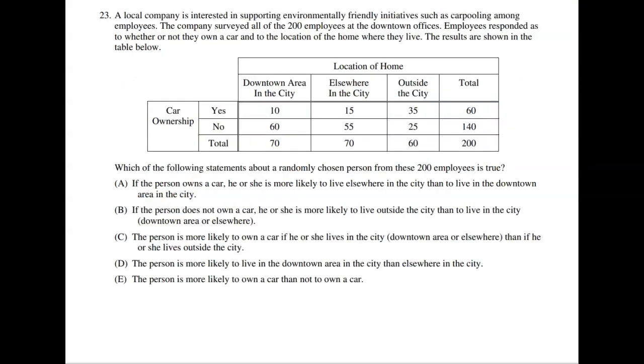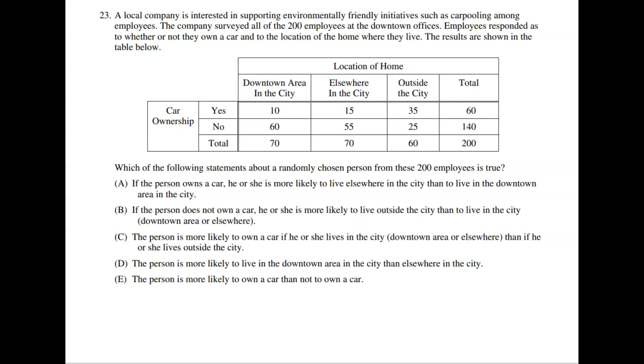Now, if we were to look at 23, 23 says a local company is interested in supplying environmentally friendly initiatives such as carpooling among employees. The company surveyed all of the 200 employees at the downtown offices. Employees responded as to whether or not they own a car and to the location of the home where they live. The results are shown in the table below. Which of the following statements about a randomly chosen person from these 200 employees is true?